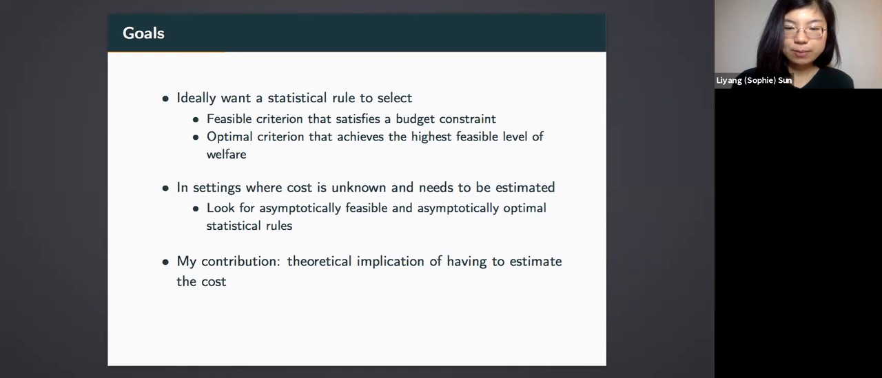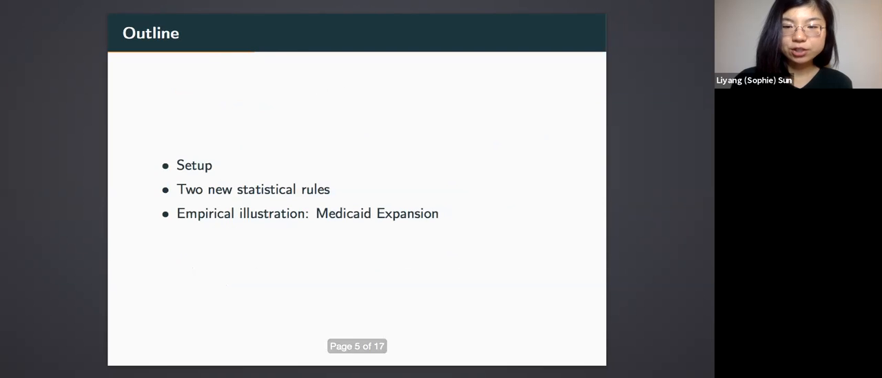My contribution in this paper is therefore to investigate the theoretical implication of having to estimate the cost for whether and how we can find these rules. Now that I've explained my motivation, let me introduce the setting I focus on more formally, describe the two rules I propose, and conclude with an illustration.